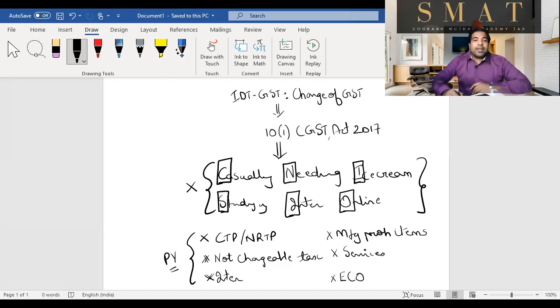All right, guys, quickly repeating: casually needing ice cream, studying Inter online. You cannot be a casual taxable person or a non-resident taxable person. You cannot be supplying those goods which are not subject to tax. N is for not taxable. You cannot be manufacturing ice cream, pan masala, tobacco, and aerated waters. You cannot be supplying services. So composition scheme is only for goods. You cannot be supplying interstate from one state to the other. Sorry, you cannot. Only intrastate is allowed. And you cannot be supplying through e-commerce operators. That is, you cannot be supplying online.